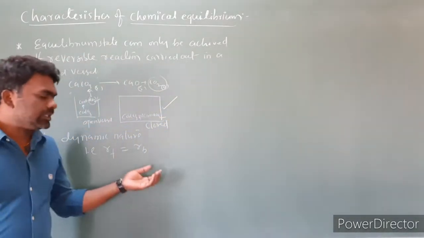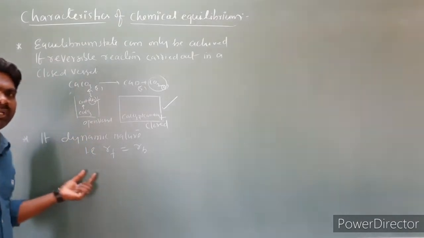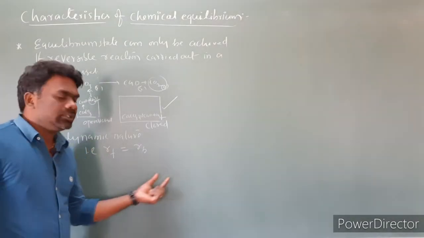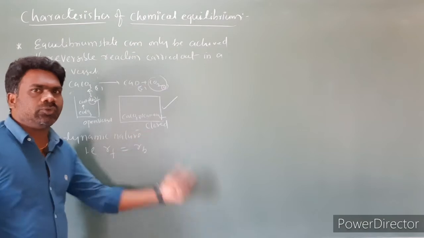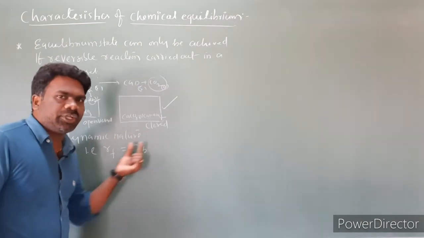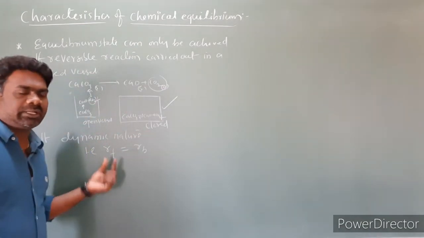That means the products that are formed are converting into reactants, and reactants are converting into products. So this is continuously taking place. The reaction is not going to complete. Reactants are converting into products, and products are converting into reactants.